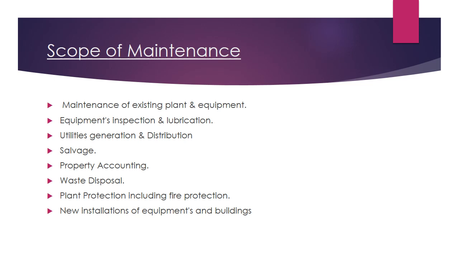Next we have property accounting. If we have right maintenance, we can do the right property accounting. What property? It may be the building, machinery, equipments, or the plant. All these things we can account for correctly. Why? Because whenever we calculate depreciation, on the basis of the straight line method or the written down value method, if the working condition of the machineries or equipments is right, the property can be valued at a higher cost.